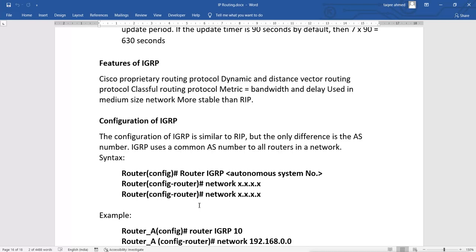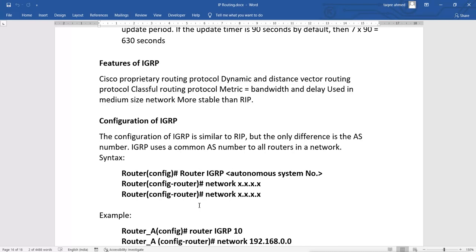IGRP uses a common autonomous number for all routers in a network, common for their own routing domain. That means if it is a routing domain of Microsoft, all the routers within that routing domain will use the same autonomous number. If mistakenly you change the autonomous number, then these two routers will not communicate.